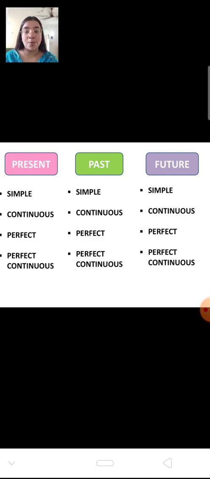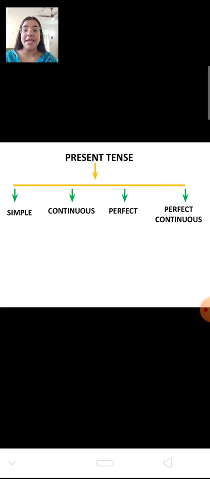Now, one by one, we will know how we can identify whether this is a present simple, present continuous, present perfect, or present perfect continuous. We will study these tenses in detail in the coming slide. Let us move on with that. Now, as we know that present tense is divided into four subcategories: simple, continuous, perfect and perfect continuous. Now, one by one we will know about them.